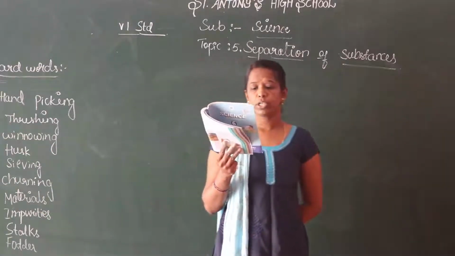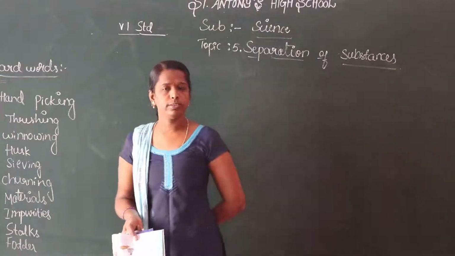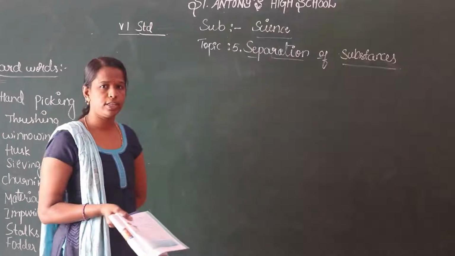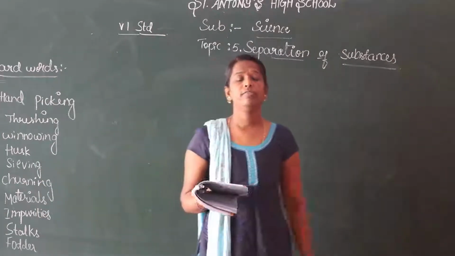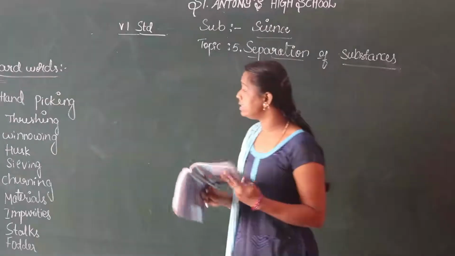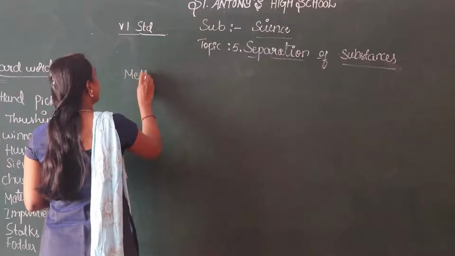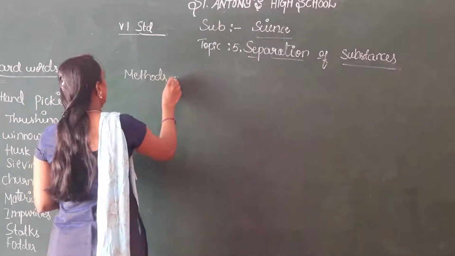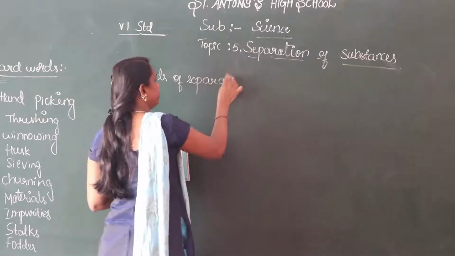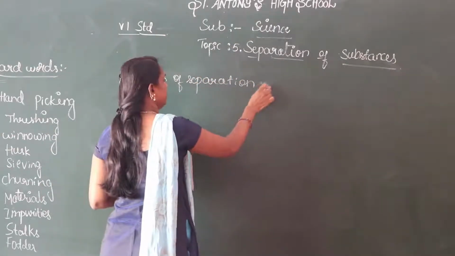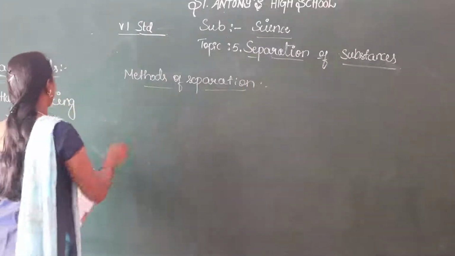Here there are usually three types of matter, as you know: solid, liquid and gas. So let us discuss the methods of separation. The first method is hand picking.